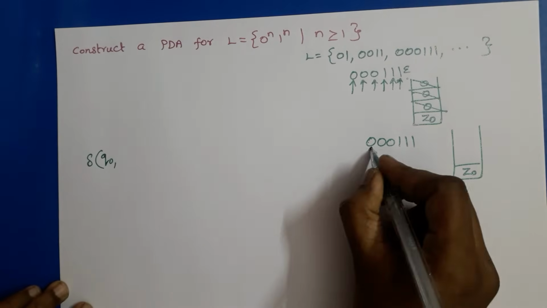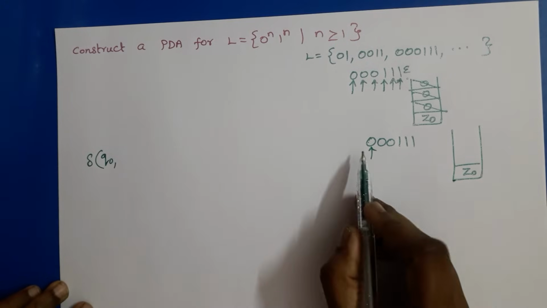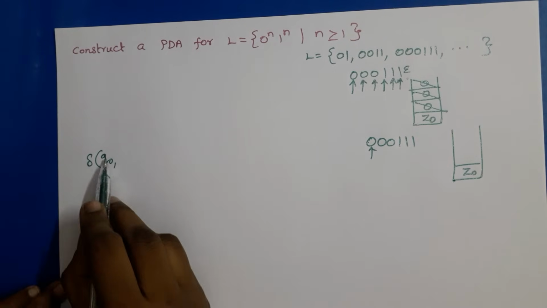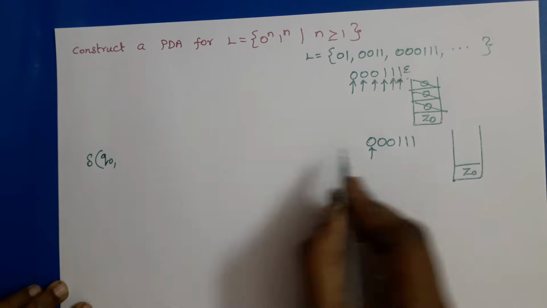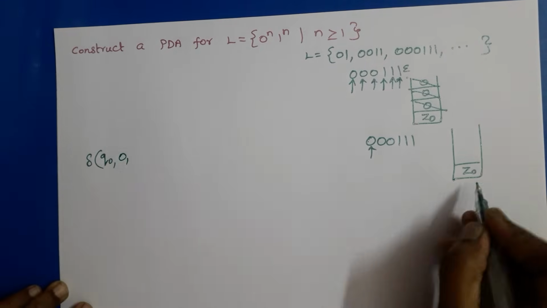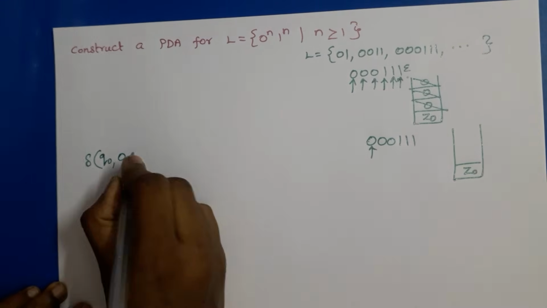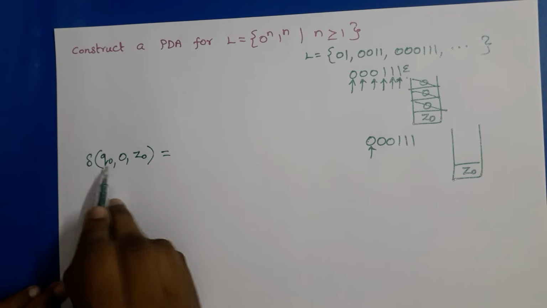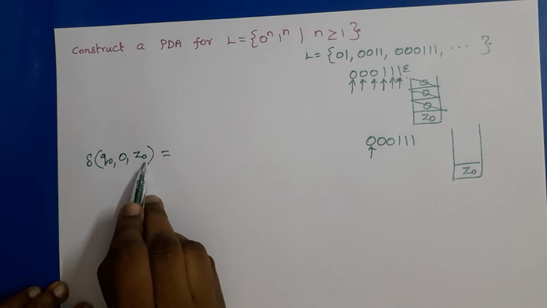So the first input symbol is 0. First we will read some number of zeros, right? So delta of Q0 is the current state, 0 is the input symbol, and Z0 is the top of the stack. Here we need to write the current state, current input symbol and top of the stack.